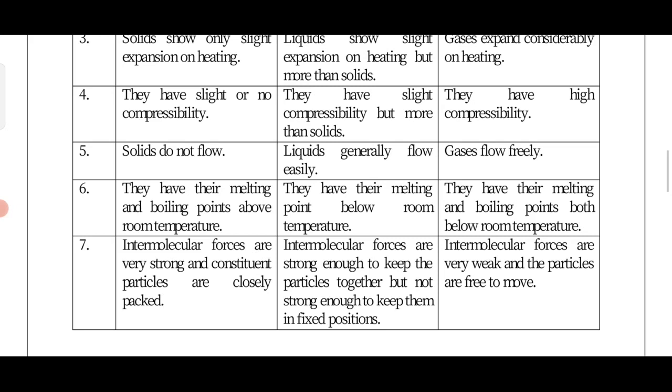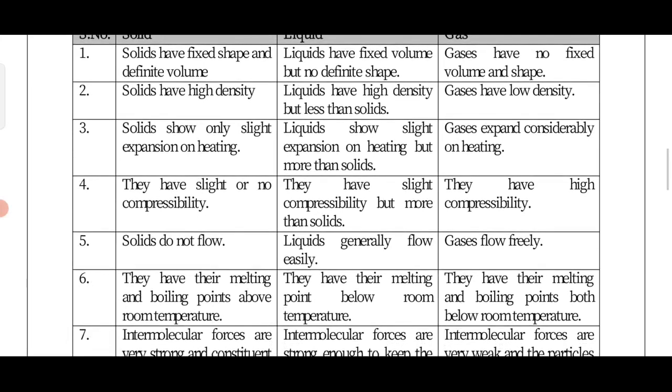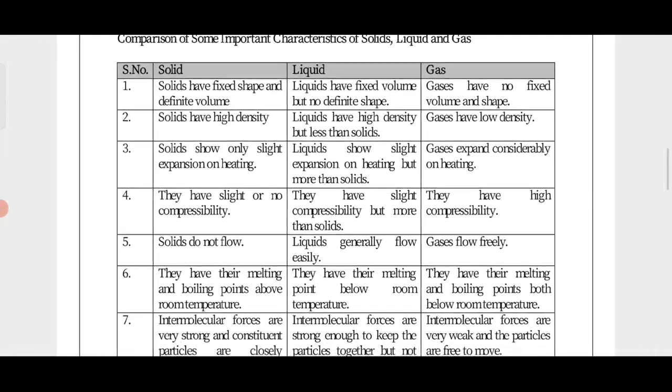And for gaseous particles, the intermolecular force of attraction is very weak and the particles can move freely. So these 7 points we have to know for solid, liquid and gas. If you want to write the characteristics, you can write 7 characteristics for solids, and likewise for liquids and gases.